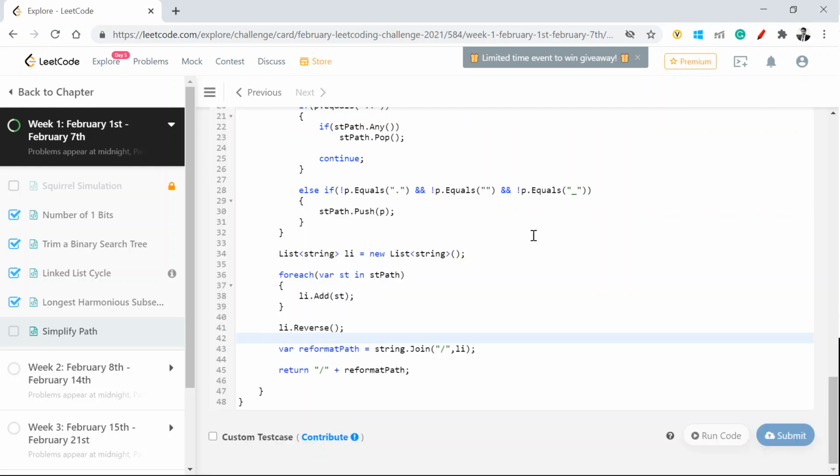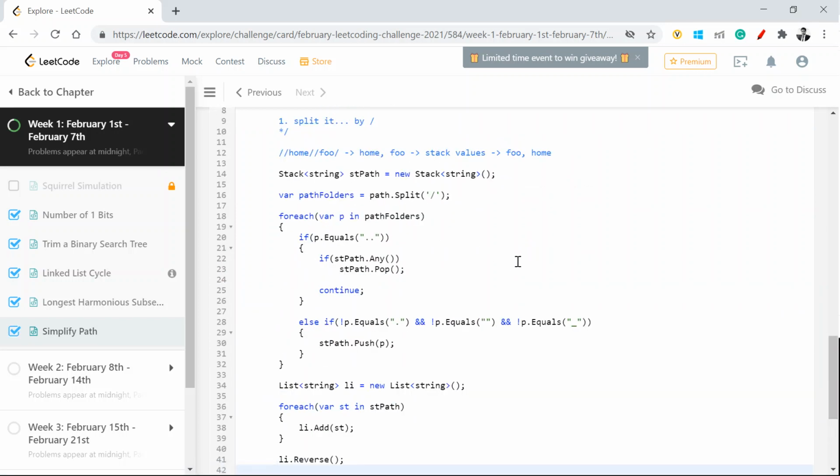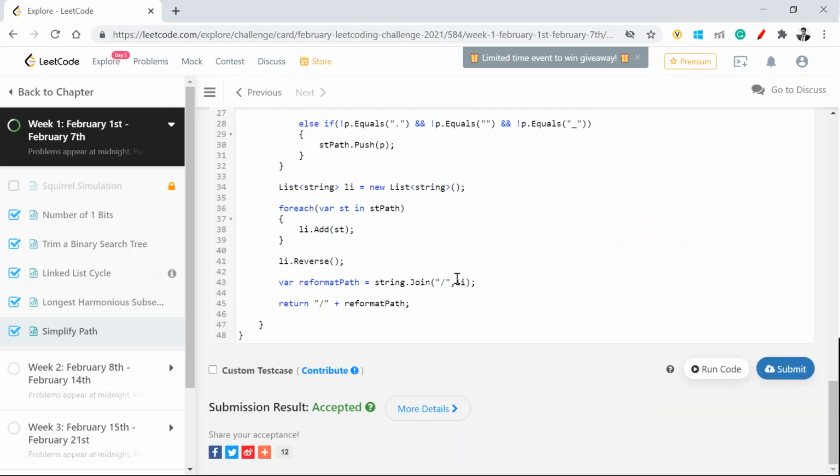Let's submit it again. Cool, it got accepted. So what I changed here was instead of contains I did equals, because this was triple dot, and triple dot contains double dot, so that would have caused a problem for us. So with this I think this should do the trick.